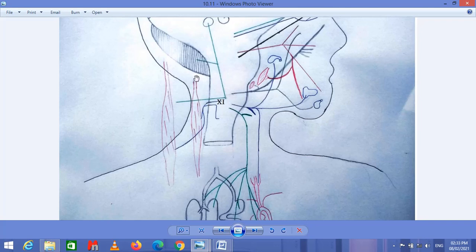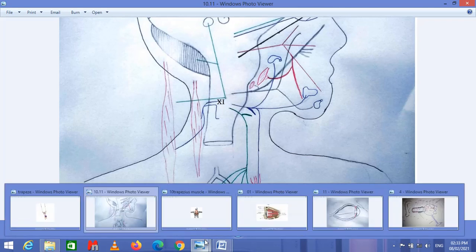The sternocleidomastoid muscle, and this is the trapezius muscle. The sternocleidomastoid muscle is called so because it is connected with the sternum, with the clavicle, and with the mastoid process. I am going to show you.